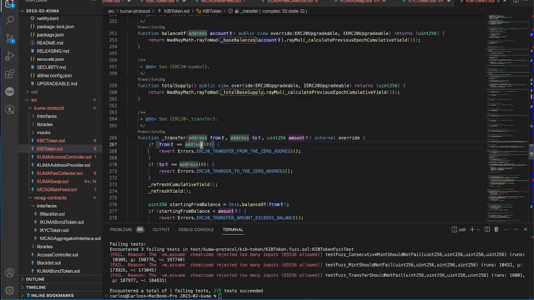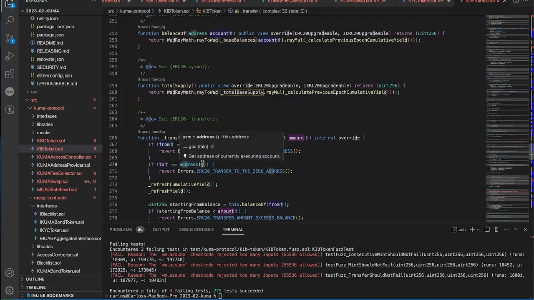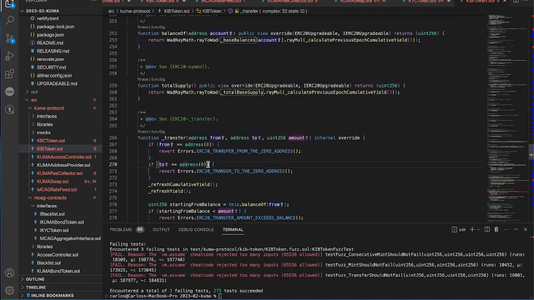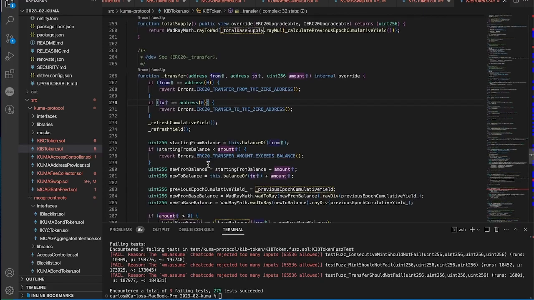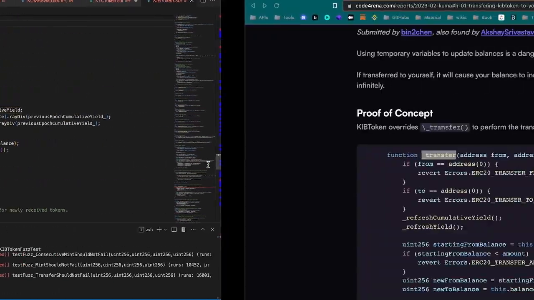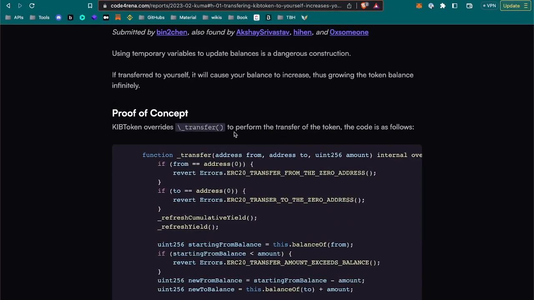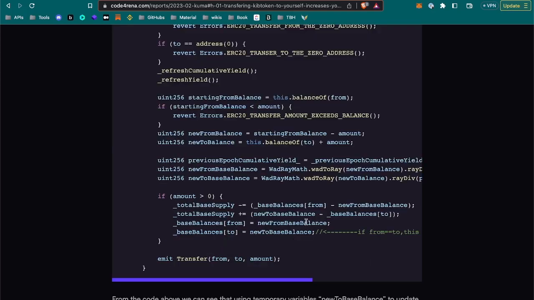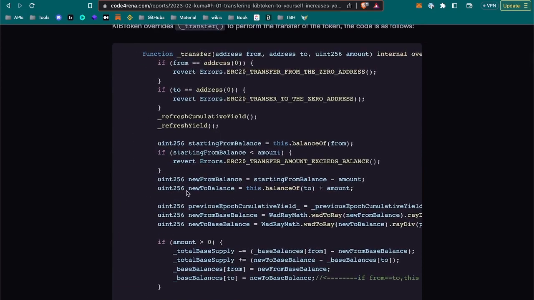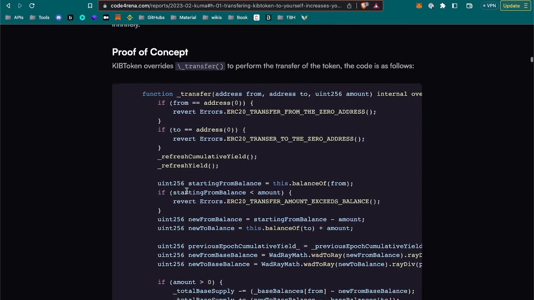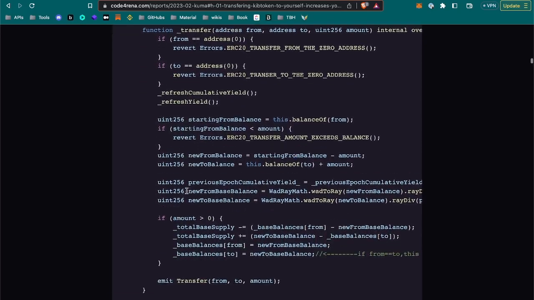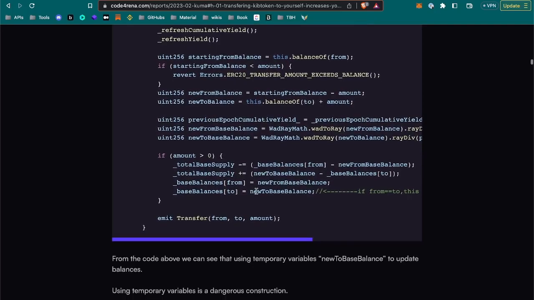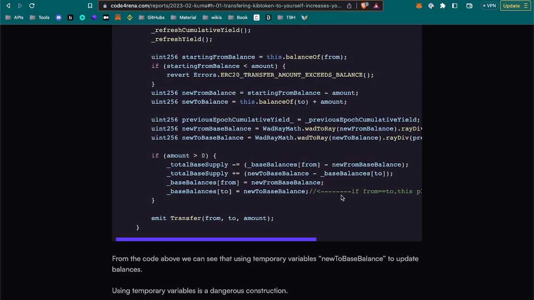It's checking the address to, but it's only checking that it's not 0. And there's no other check about the addresses. And apparently, to perform the transfer of the token, the code is as follows. This is a proof of concept. So I understand it's going to show, I think this is just the proof of concept where you are trying to crack it, but for now it's just showing where it's crackable.